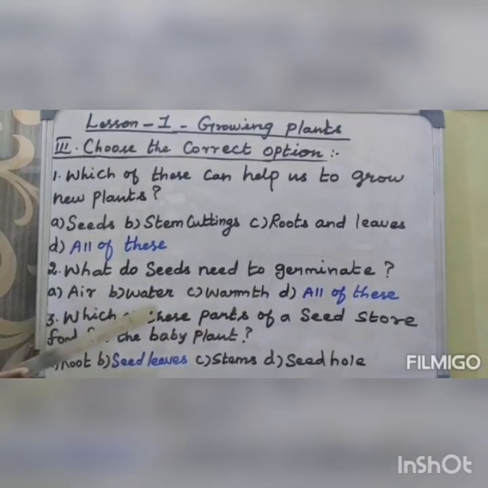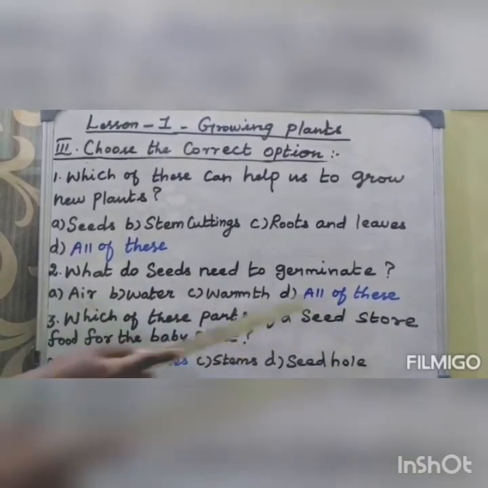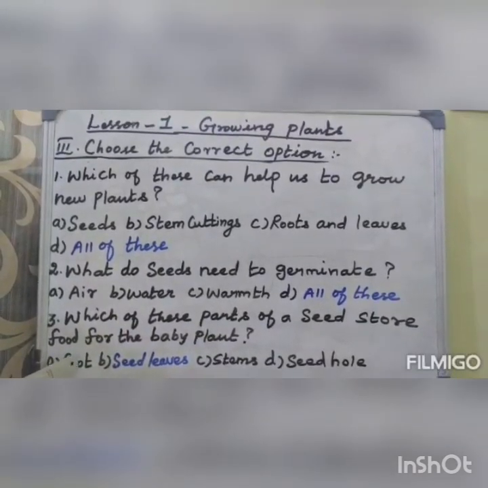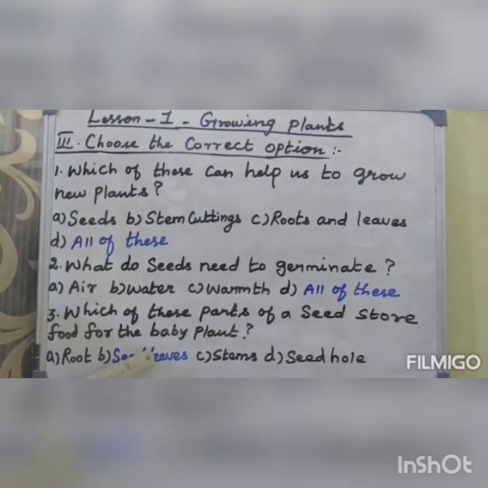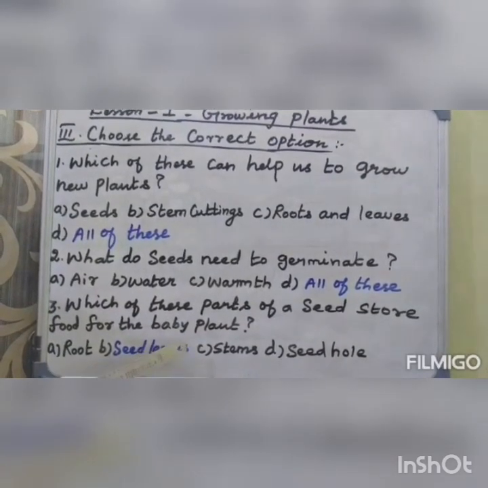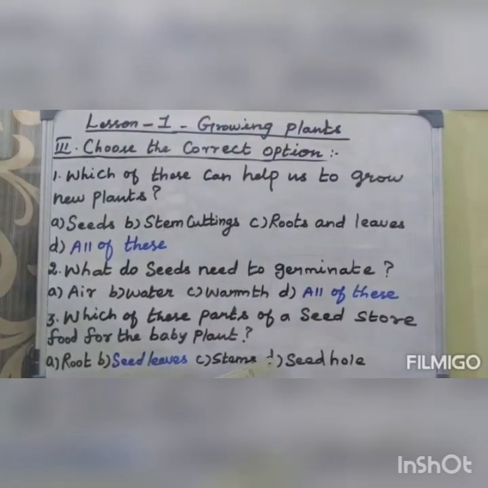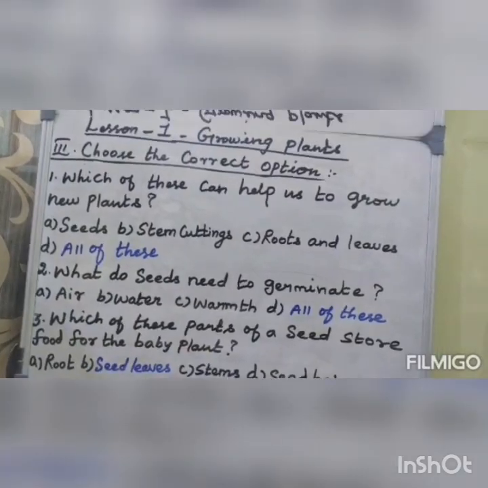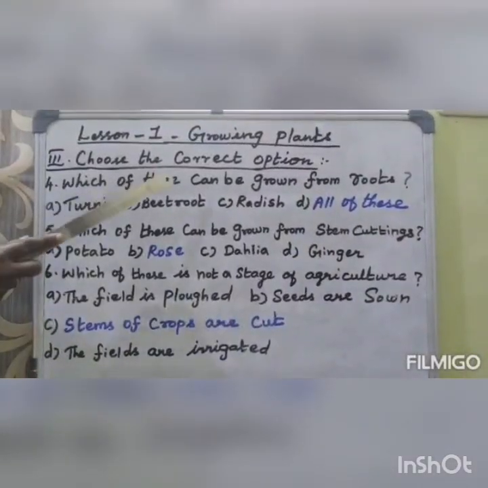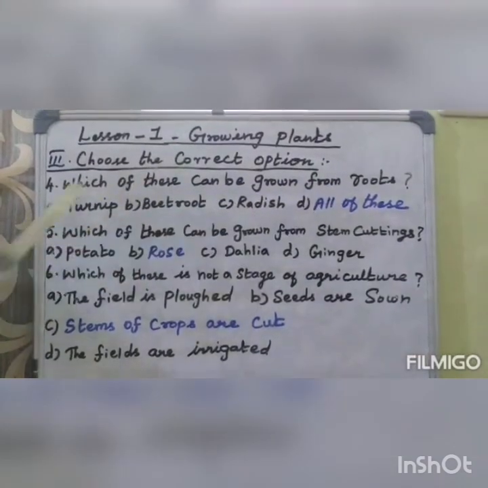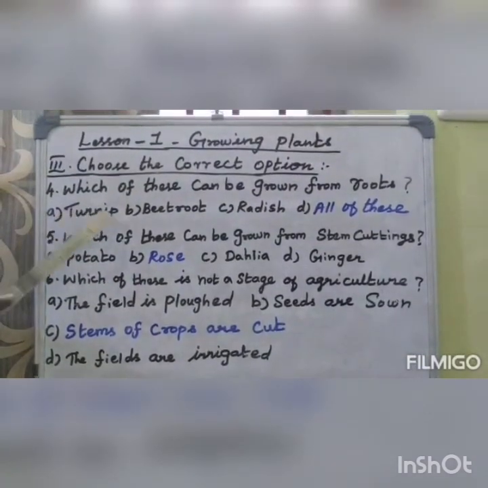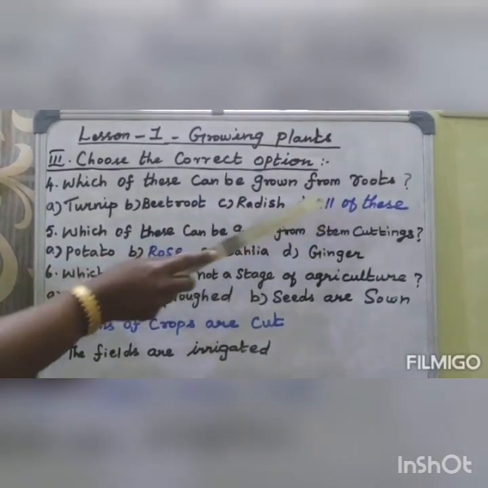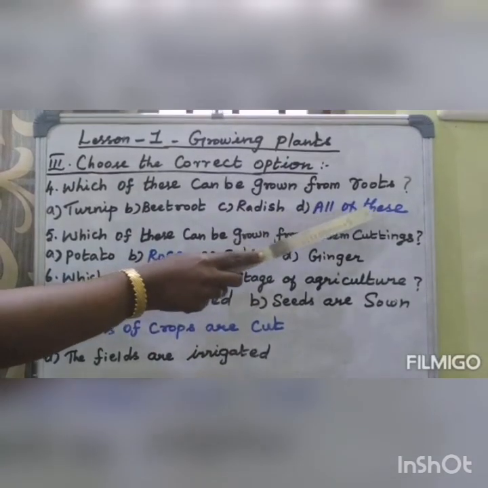Third one: which of these parts of a seed stores food for the baby plant? The options are A, root; B, seed leaves, another name for seed leaves is cotyledon; C, stems; D, seed hole. The answer is B, seed leaves. Fourth one: which of these can be grown from roots? The options are A, turnip; B, beetroot; C, radish; D, all of these. The answer is D, all of these.